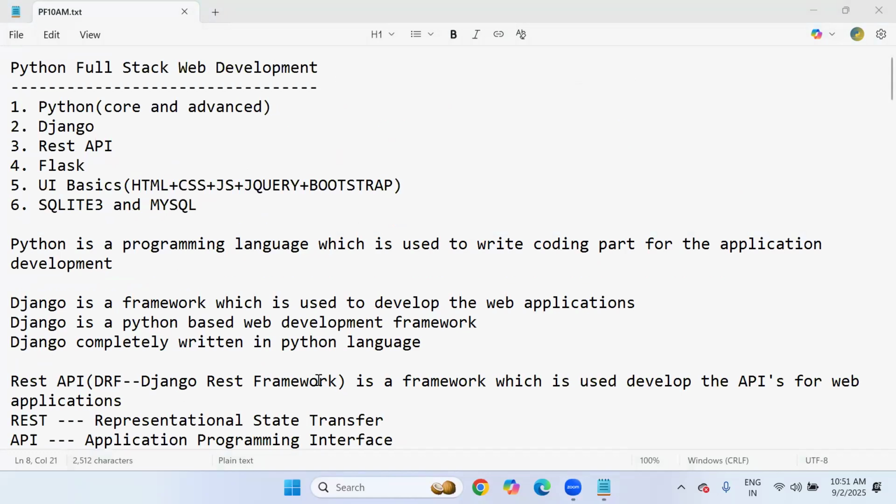For Python core and advanced, PyCharm, and for Django, REST API, Flask, and other UI and SQL, VS Code. Okay, and I'm from the data side actually, so I'm planning to learn Python core and advanced. PyCharm is good enough to go with. For you, any editor is fine, no problem. I recommend Jupyter or Spyder because there is a possibility to maintain your code as documentation. Okay, got it.